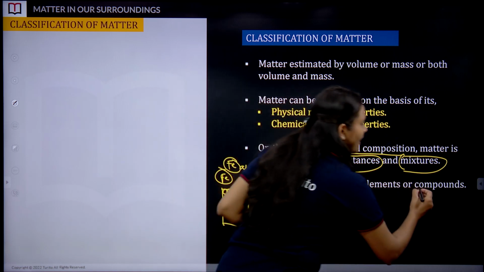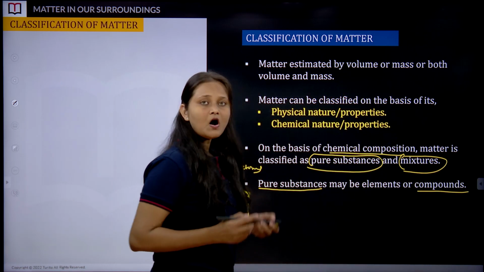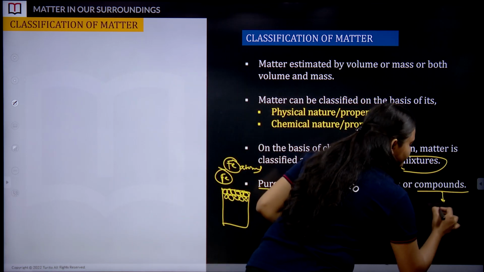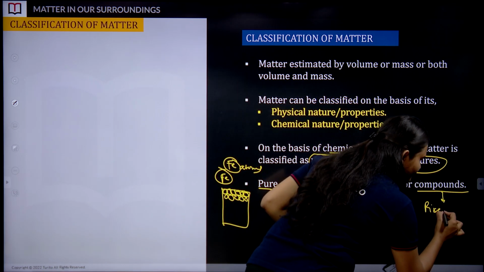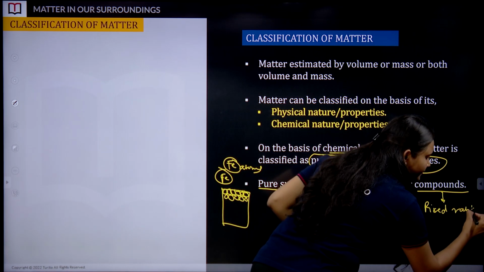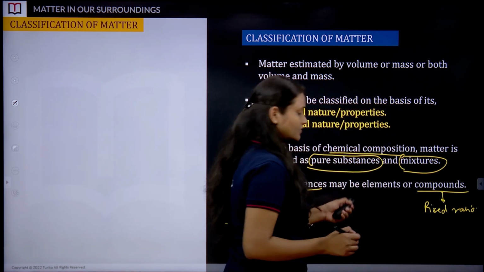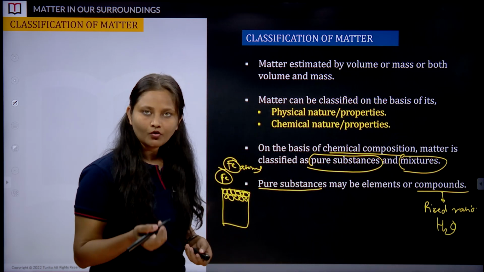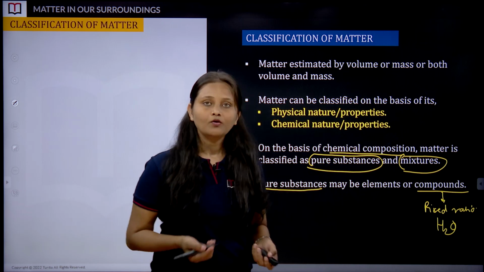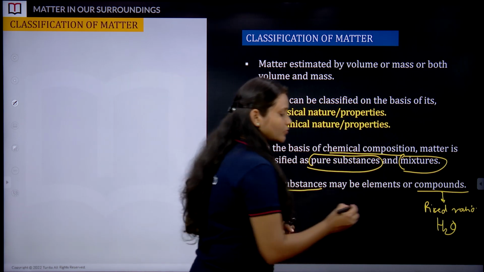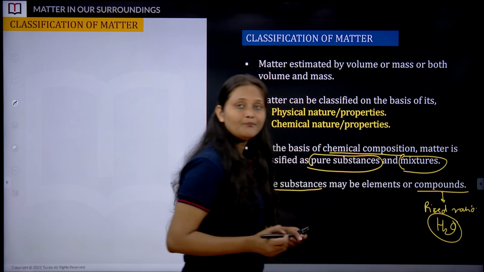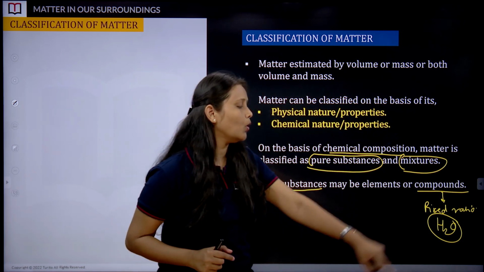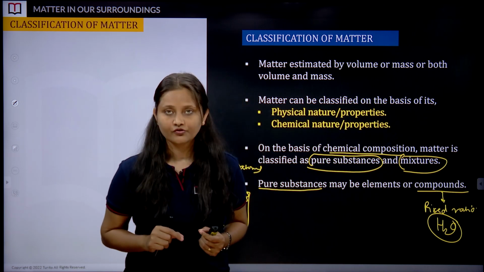Now, talking about compounds. Compounds are also pure substances, but they have a fixed combination ratio. For example, if you bring a water sample from your home and I bring a water sample from my home, its chemical formula is going to be the same: 2 parts of hydrogen combined with 1 part of oxygen, giving H2O, in a fixed ratio.